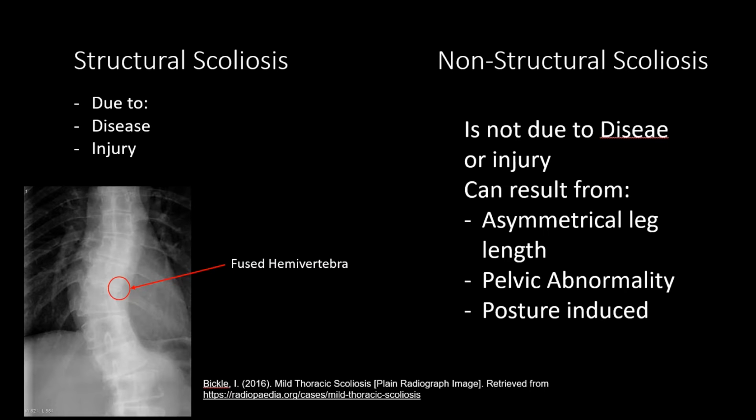There are structural and non-structural causes of scoliosis. Structural is where the spine may become fixed in its curved position due to a disease or injury. A non-structural is where the temporary curve in the vertebrae can be corrected. Idiopathic scoliosis is not associated with any other disease, whereas congenital scoliosis is due to congenitally abnormal vertebrae causing mechanical deviation from normal spinal alignment.